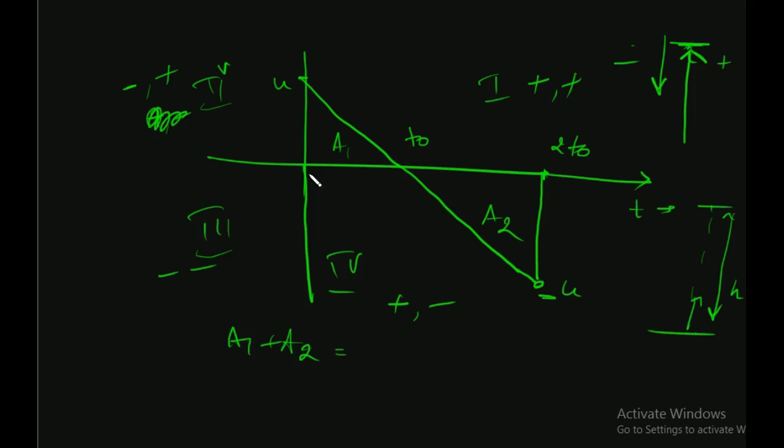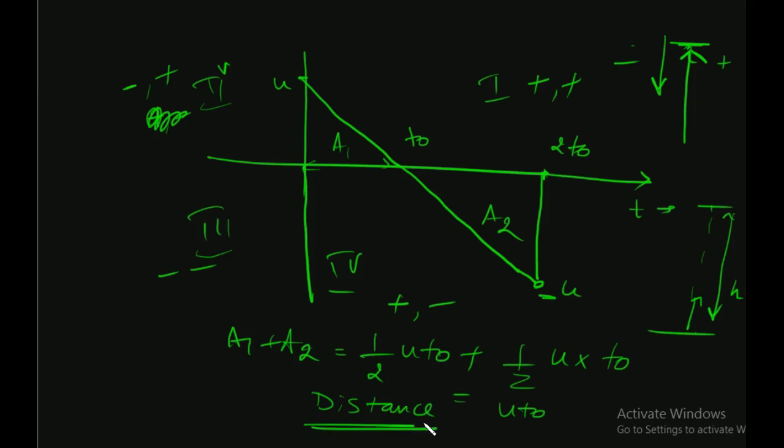This means, what is this t naught? This is half u t naught plus half into u into the difference of t naught minus t naught, which is t naught. So u t naught is the distance. U t naught is the distance. Okay, I will calculate distance now from the other method also. Then the concept will be clear.